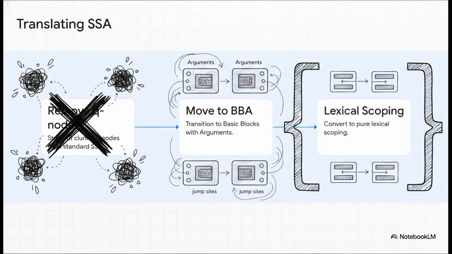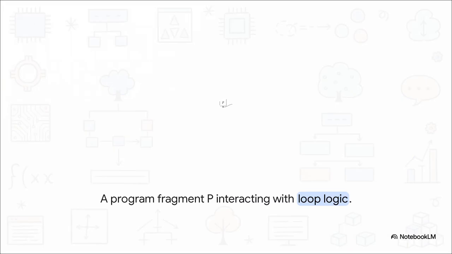By treating each basic block like a functional tail recursive function and inserting brackets, they sort of magically convert standard dominant space scoping into pure lexical scoping. This is exactly the kind of rigorous structure you'd find in theoretical computer science. And once we have our code in this pure, lexically scoped form, we can actually visualize the math behind it. Imagine a program fragment, let's call it P, interacting with a structured loop.